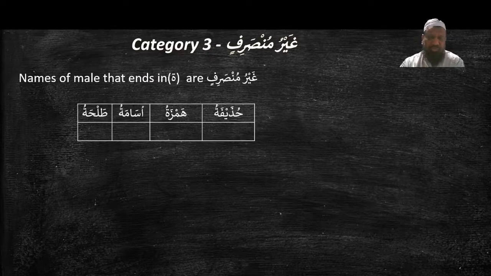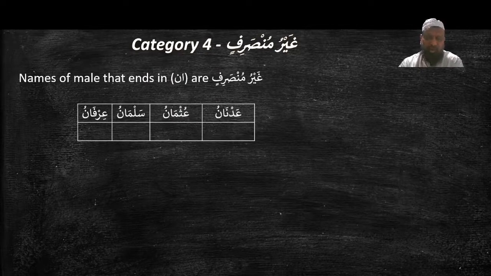Category 3, غير منصرف. Names of male that end in ta marbuta, ending in a round ta, are غير منصرف. Like حذيفة. حذيفة is a name of male ending with ta marbuta. Hamzatu, Usamatu, Talhatu. Because they are غير منصرف, they don't have tanween. We don't pronounce with tanween, dhammatain. We pronounce with one dhamma: Hudhayfatu, Hamzatu, Usamatu, Talhatu.